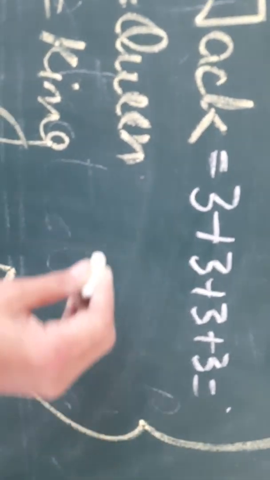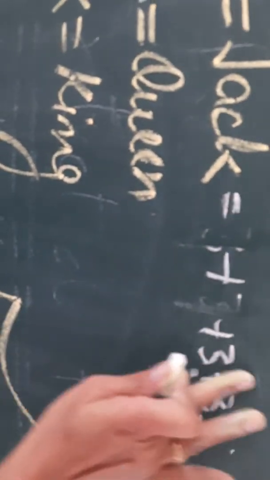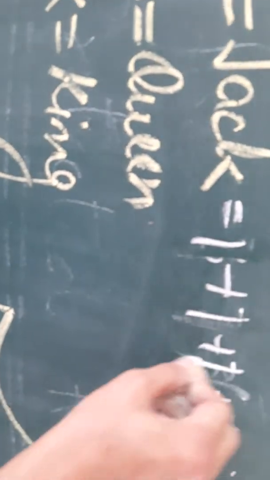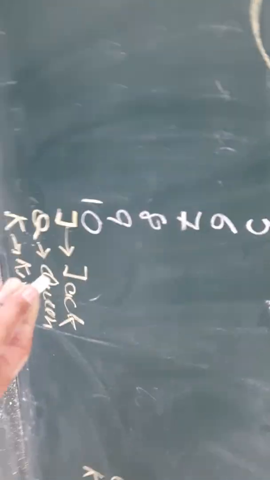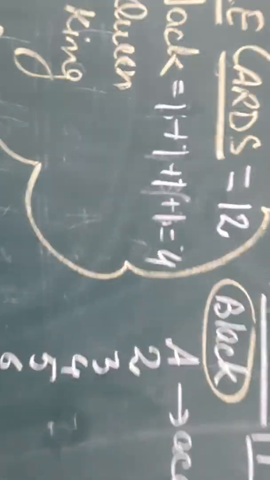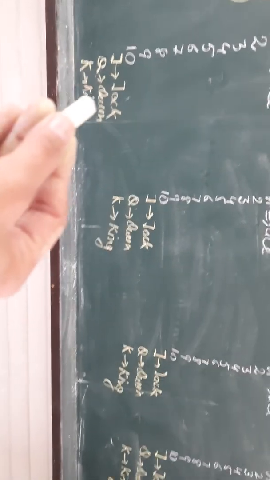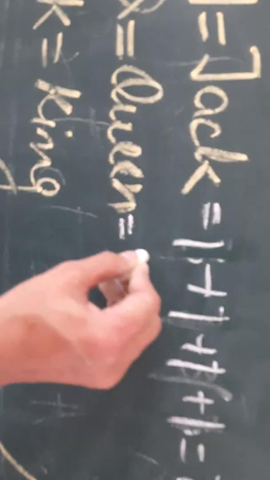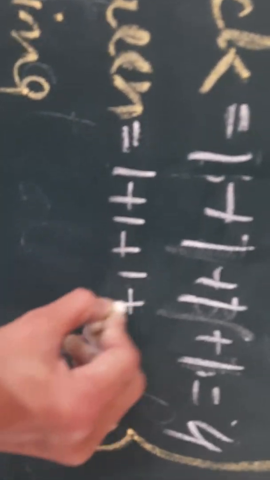So 1 jack is there. 1 plus 1 plus 1 plus 1, 4 jacks. Here is 1 jack, 2 jack, 3 and 4th jack. 4 jacks are there. Queen, how many queens are there? Let us see. 1 queen, 2, 3, 4. So 4 queens are there. So we'll write it like this.